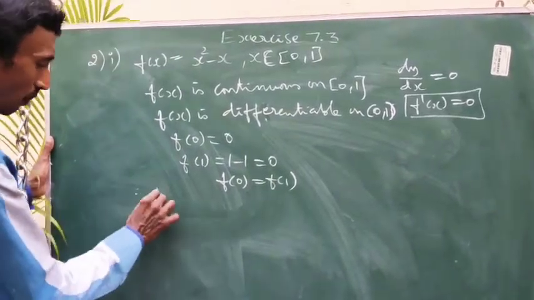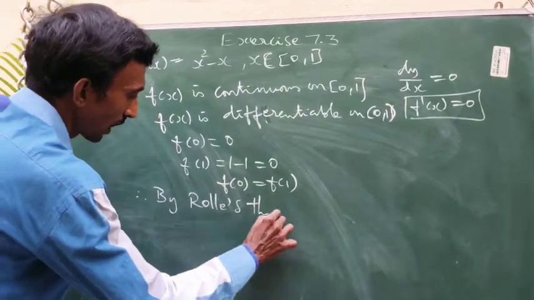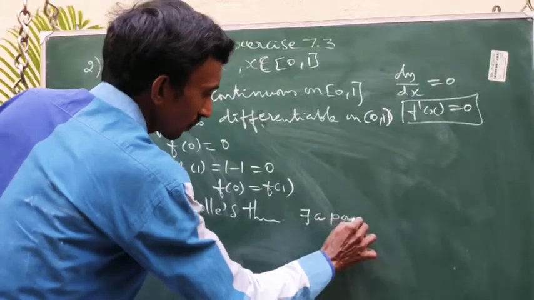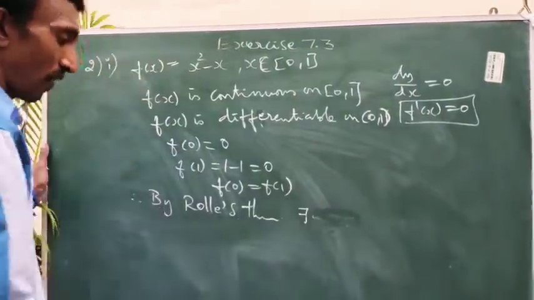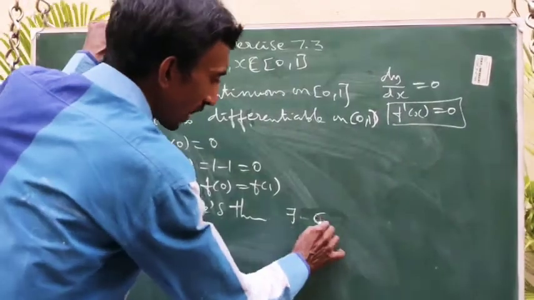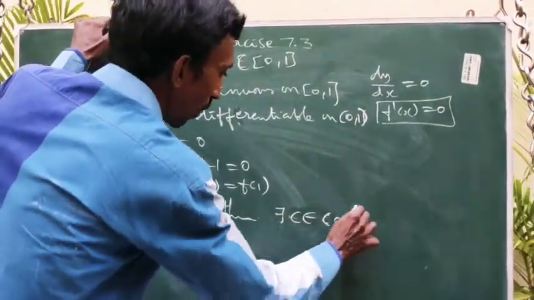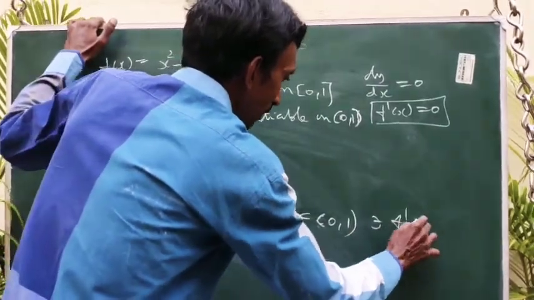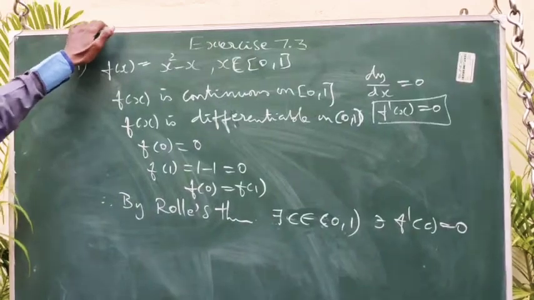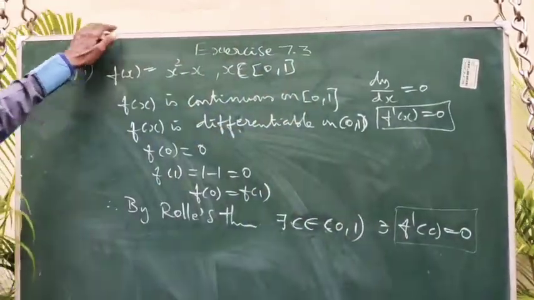Therefore, by Rolle's theorem, there exists at least one point c belongs to open 0, 1 such that f dash of c equal to 0. So we can find at least one point satisfying this condition.